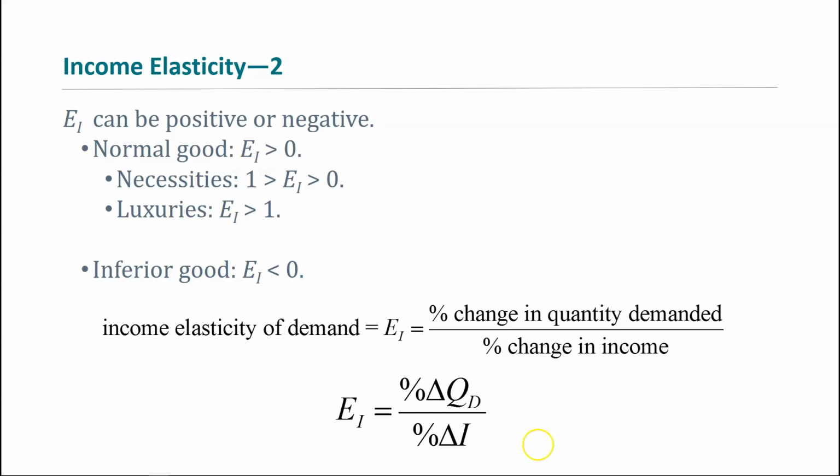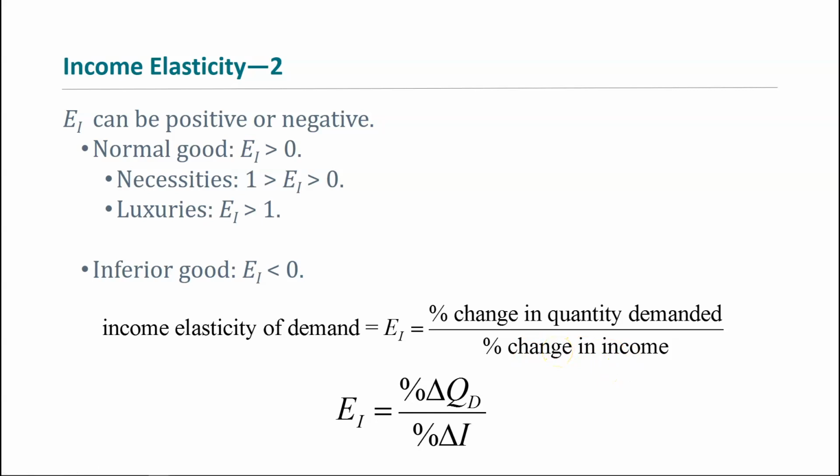Specifically, how you calculate income elasticity is exactly the same equation that we used in calculating price elasticity of demand. The only change is that on the bottom we have a percent change in income instead of a percent change in price. But you'll still use the midpoint method. You'll still use the same formulas that you're used to using with price elasticity of demand. You'll just replace price with income in this case.